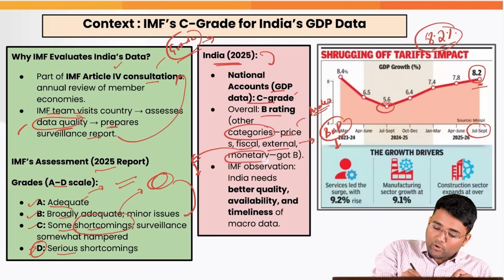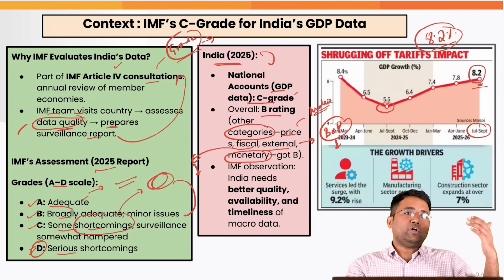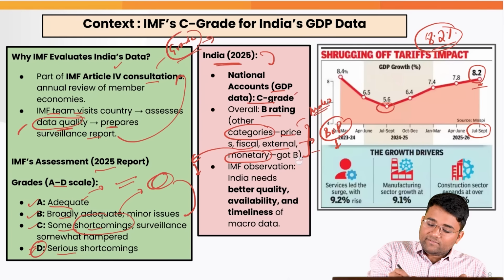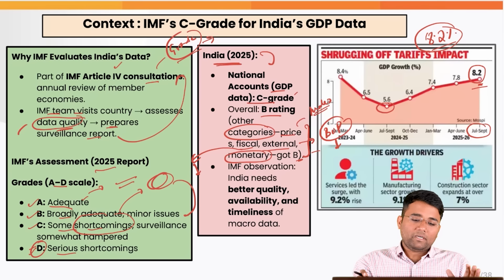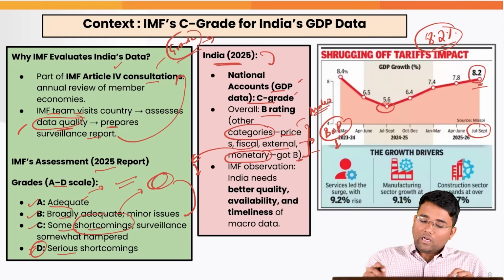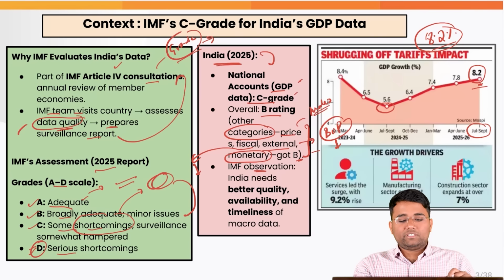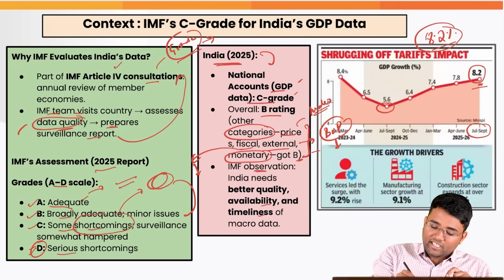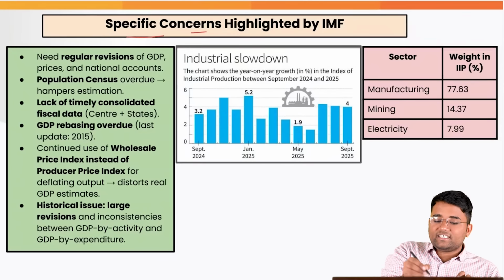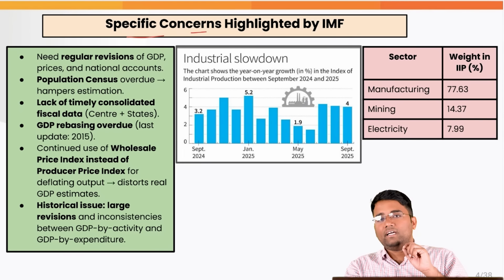Then, for example, for the monetary category, what monetary policy mechanisms are being used by the central bank. And for all these categories, we generally retained the B grade, but majorly it was the GDP data for which we got the C grade. Now, the IMF's observation was that India needs better quality, availability as well as timeliness of macro data.